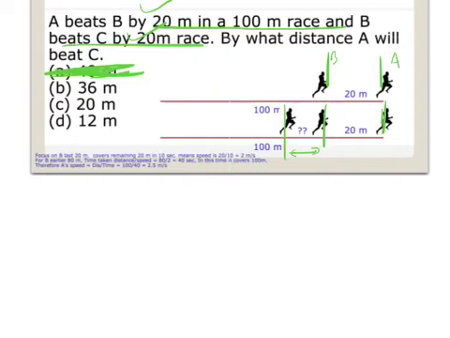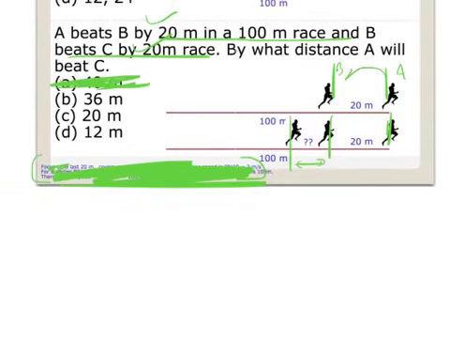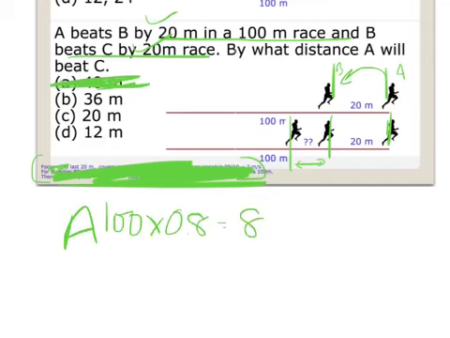I can use my normal formulas to solve this question. This is a normal way to solve the question, which you can try later on. But let's try to use common sense. Can I say A beat B by 20 meter? This means B is 20% less than A. So if A was 100, B is 20% less, means 0.8 of A, 80.